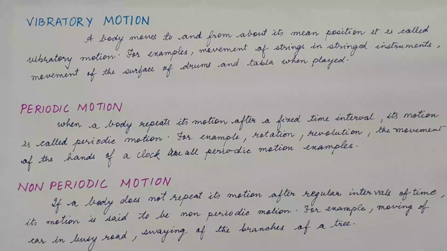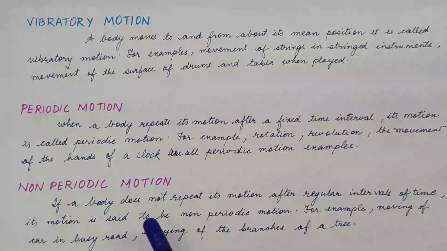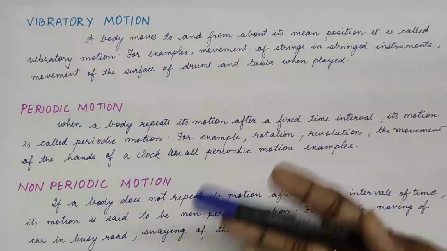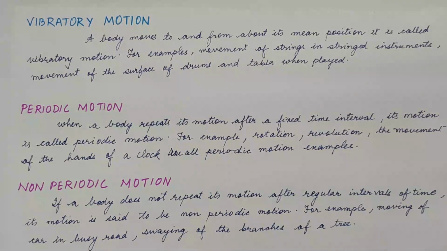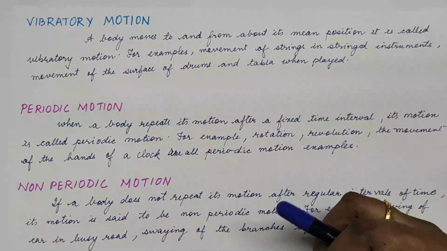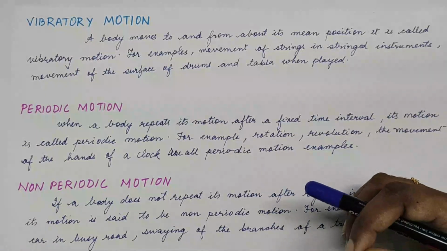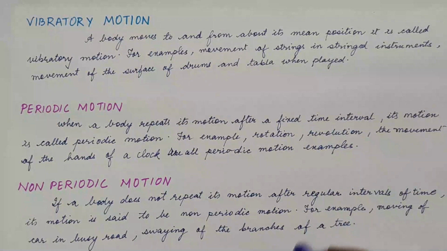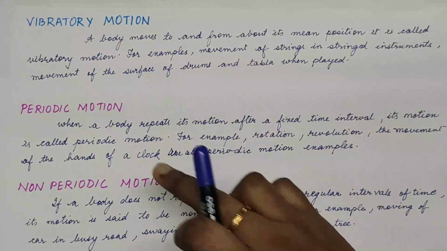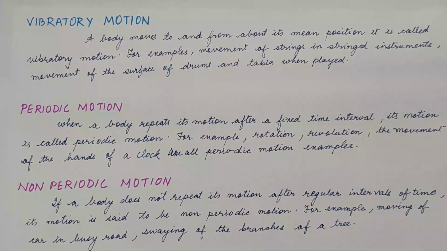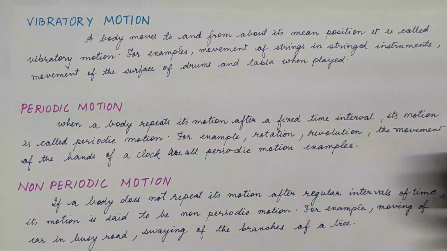Next we come to vibratory motion. This is also a kind of oscillatory motion, we can say. And when does a body have vibratory motion? When it is moving to and fro about its mean position, it is also called vibratory motion, and it is faster than the normal oscillatory motion. Like movement of strings in stringed instruments, like the guitar and piano, where you move the strings, they're actually not going through oscillation but vibratory motion. The movement of the drums and tabla, when you are playing it, it is producing vibration, and so it produces the sound.